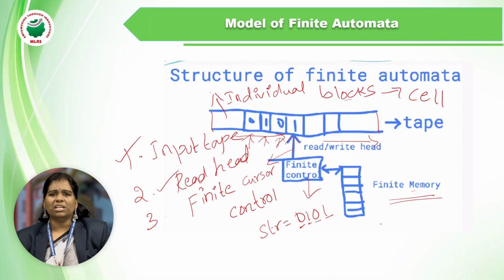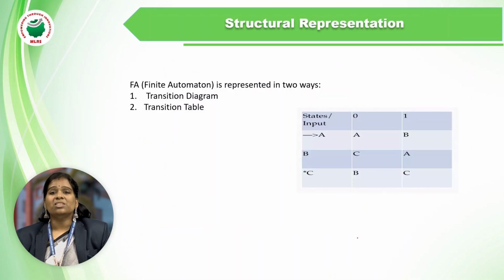After completion of the finite state machine, this is a model of the finite automata, and in this we use the finite memory, which is the main part. It will work as the heart of the finite automata, like the CPU. The CPU is the heart of the computer, we can say. Here the finite control stores all the data, all the cells present in the input tape and the read head data. So the next one is the structural representation of finite automata.